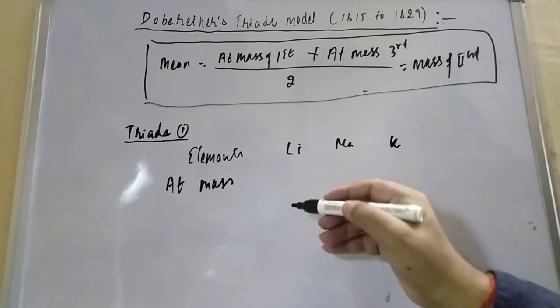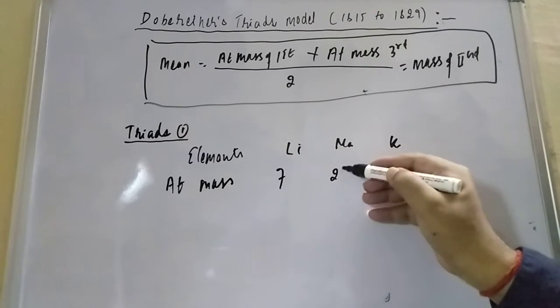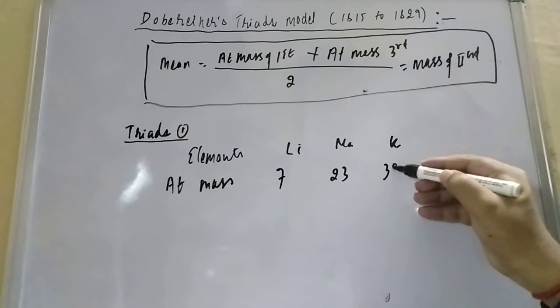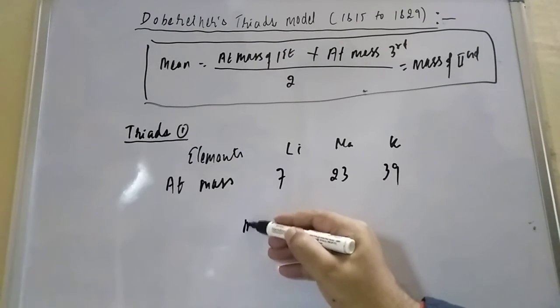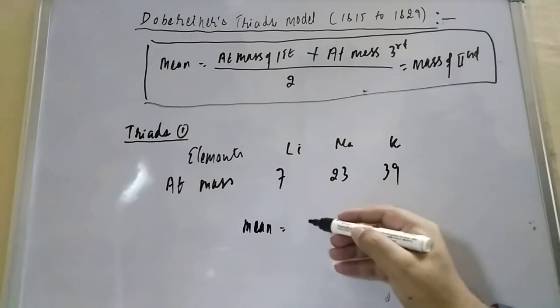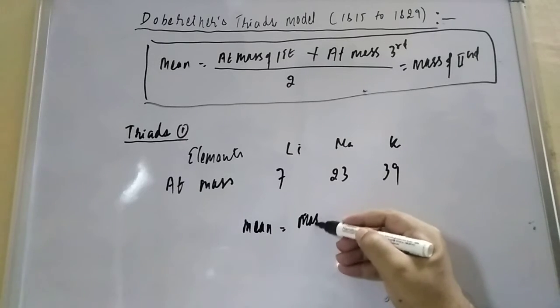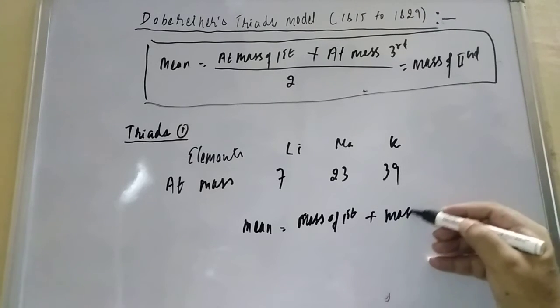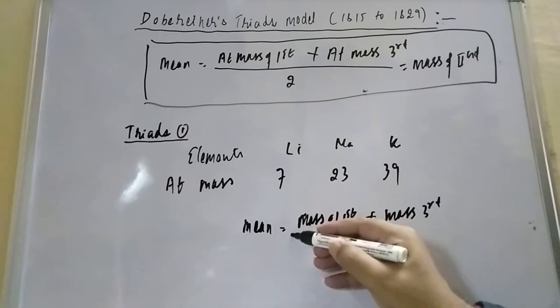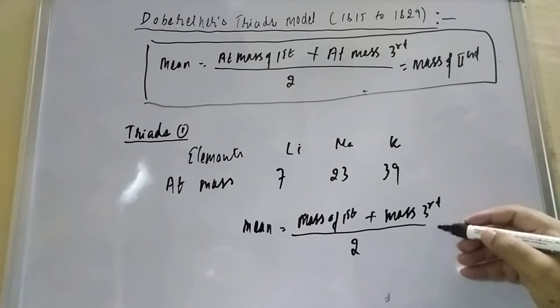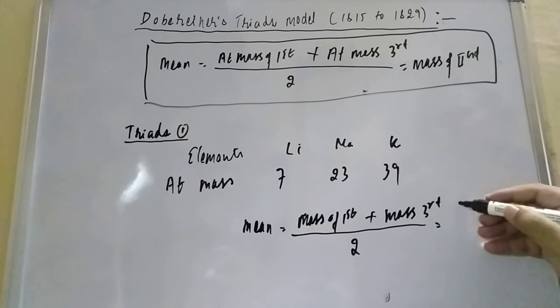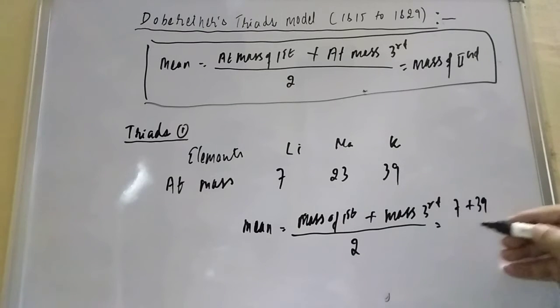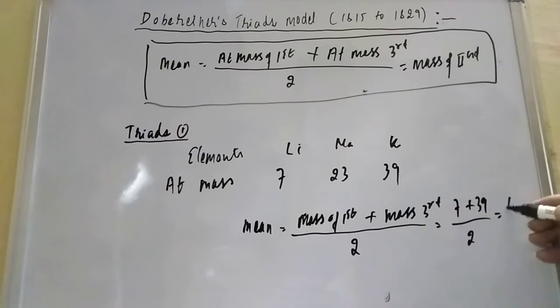So the atomic masses of these elements are 7, 23, and 39. When you calculate the mean, it means the mass of the first element plus the mass of the third element, divided by 2. So the mass of the first is 7, plus 39, upon 2, equal to 46 upon 2, and 46 upon 2 comes to 23.